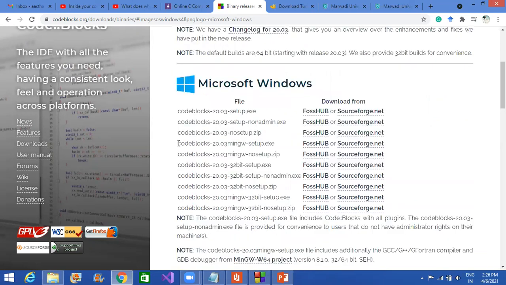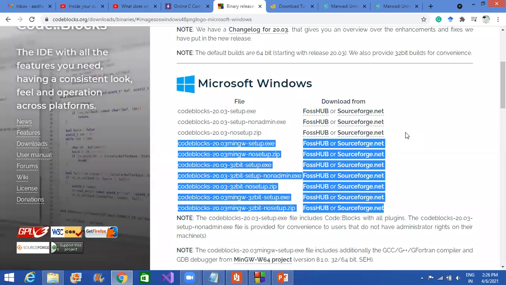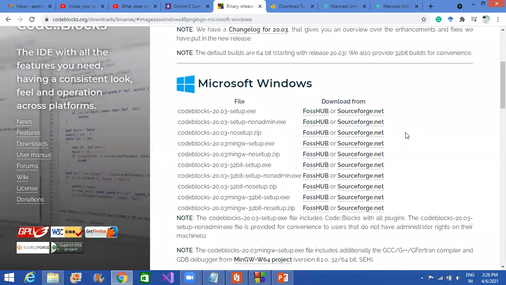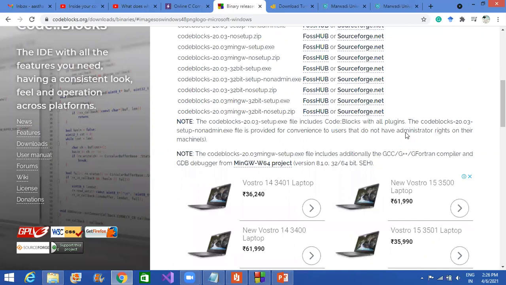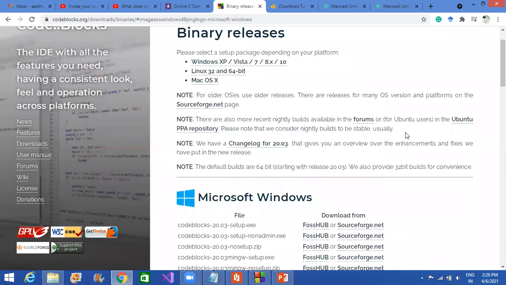Just remember one thing while downloading the setup: download the fourth setup, that is mingw-setup.exe. Just the fourth setup, mingw. And the installation steps are already given below for everything, whether you are using Mac, Linux, or Windows.